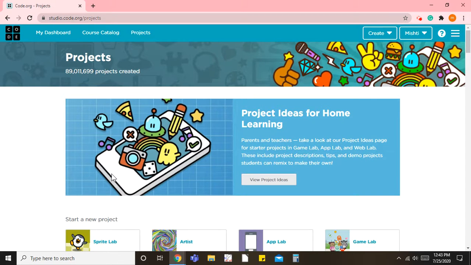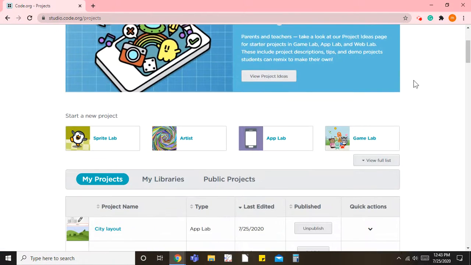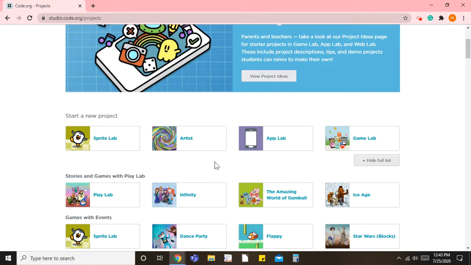Today I'm going to make a game using events and actions. Events are used to trigger an action. So now I've already logged into code.org. So now let's click on projects, click on view full list and click on play lab.